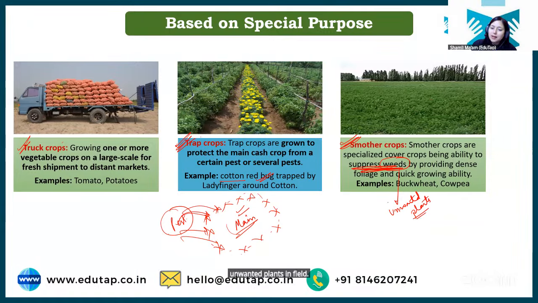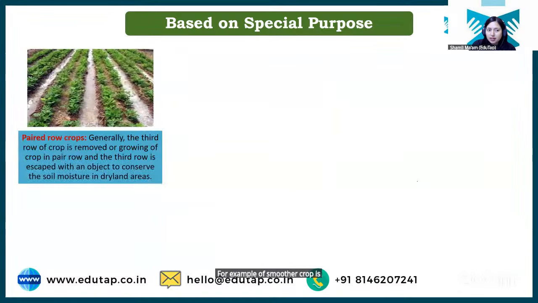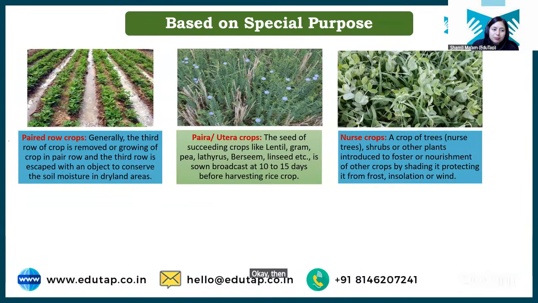Okay, unwanted plants in the field that we don't want to grow. So an example of a smother crop is buckwheat and cowpea. Okay, then we have paired row crops. So students, some crops are grown in paired rows.